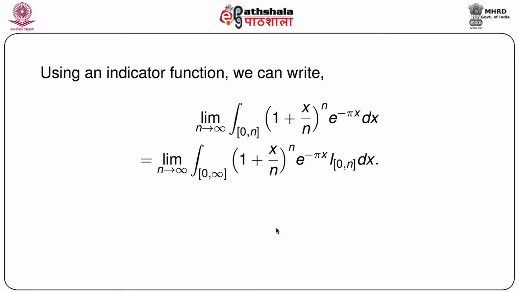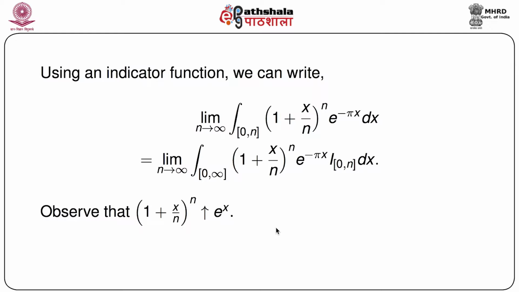First, let us write this entire integral using an indicator function. That means we can write the given integral, which is the limit as n goes to infinity, the limit will always be there, of the integral over 0 to n closed interval of (1 plus x by n) to the power n into e to the power minus pi x dx. We can write this as the integral over 0 to infinity, where 0 is closed, of (1 plus x by n) to the power n e to the power minus pi x, times the indicator of 0 to n closed, dx. We can always write it in that way.